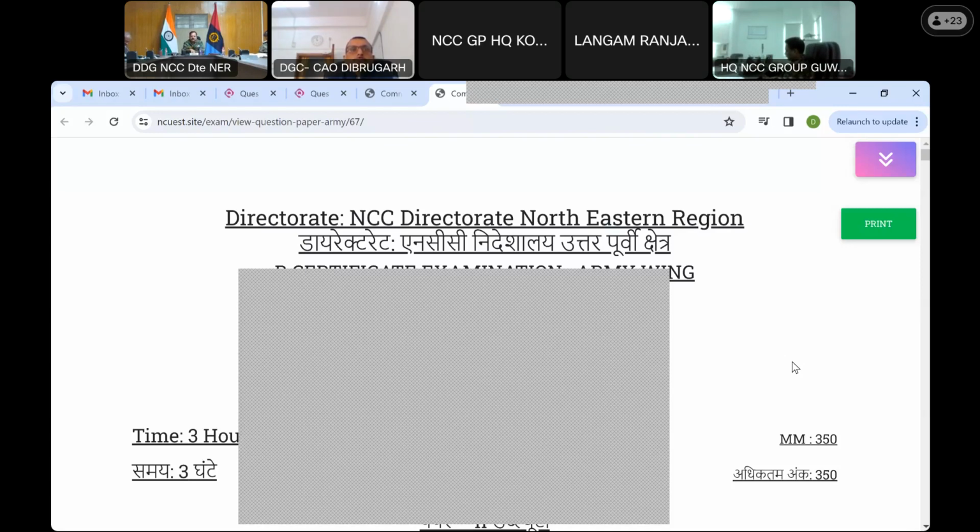He will make a CD out of that and hand it over to the group commander, and to the ADG in the case of the directorate. That CD will be distributed to the respective groups and units, who will take the printout by opening the paper using the password which was given. The printout will be done at the time when the group or the directorate tells, and the printed paper will be given to the cadets. So that is the sequence from start to end.